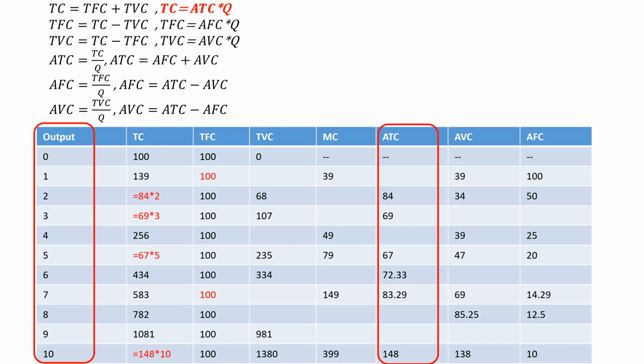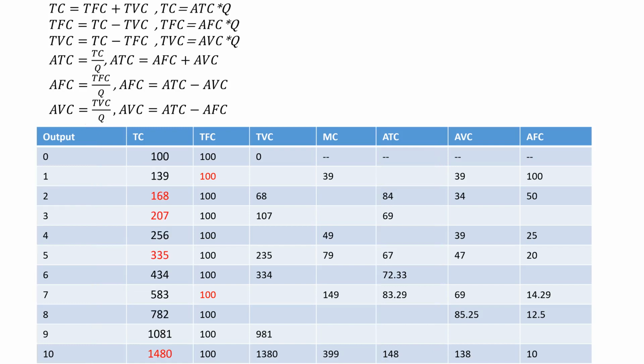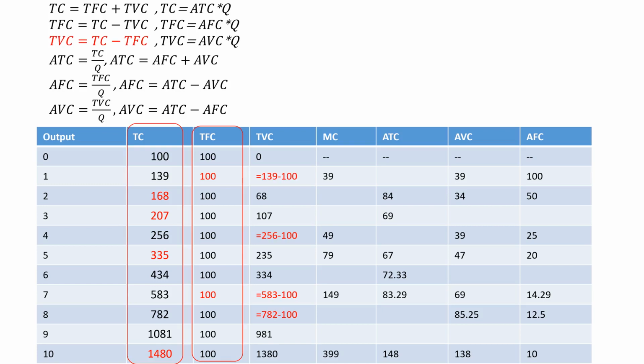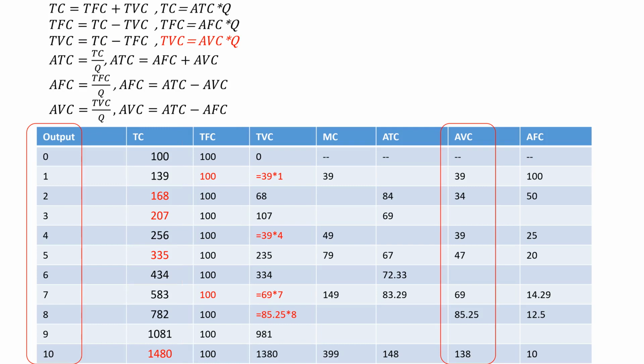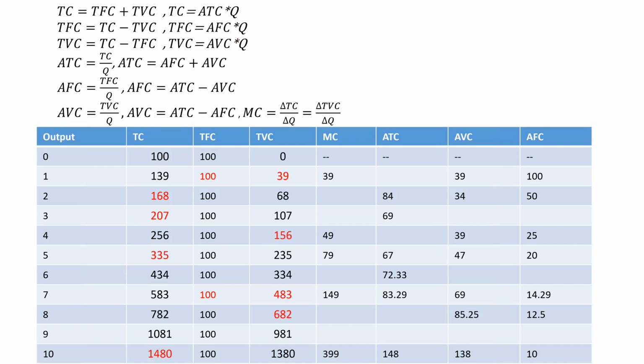So total cost can be calculated this way. The total variable cost can be calculated as the difference between total cost and total fixed cost, or the product of average variable cost and output. This is the total variable cost.